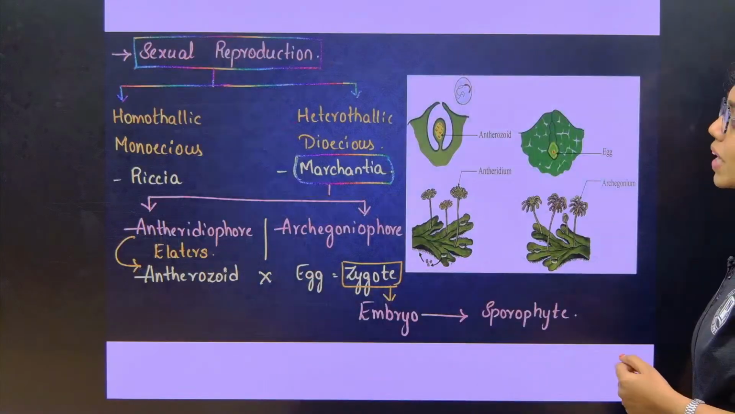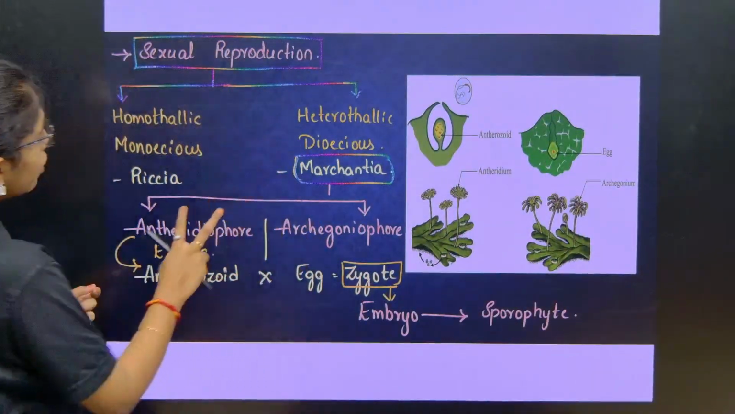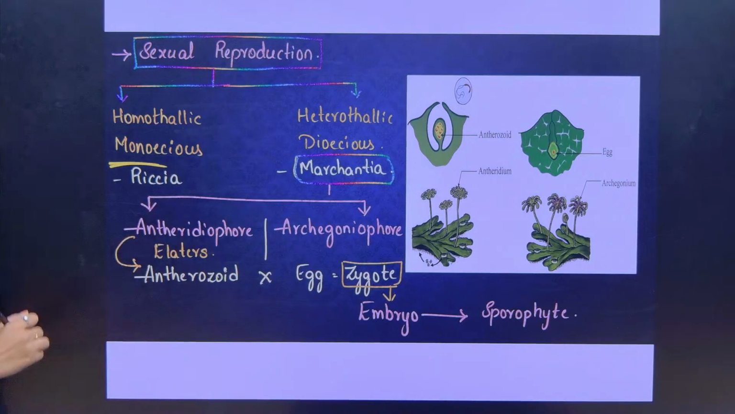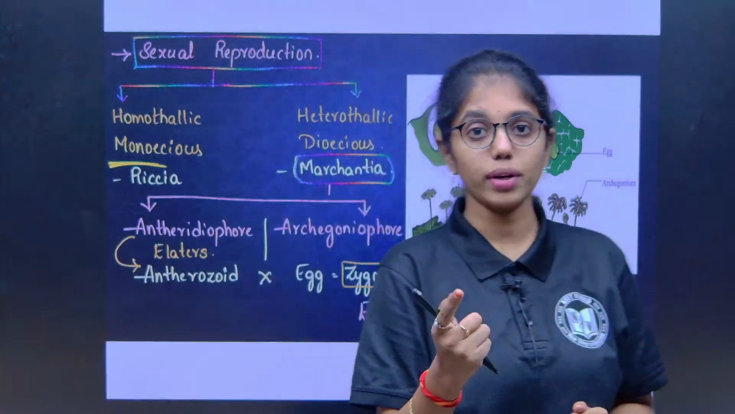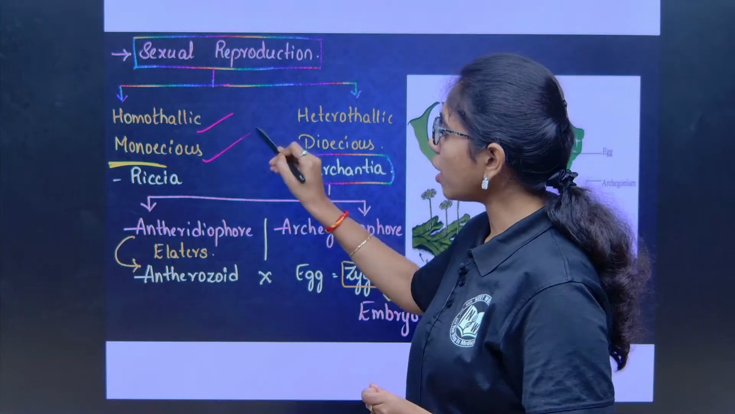Next, sexual reproduction. For sexual reproduction, we have to learn first what is homothallic and what is heterothallic, and then we can look into the sexual reproduction types. What is homothallic or monoecious? If both male and female sex organs, that is antheridia and archegonia, are present on the same plant body, then it is homothallic or monoecious.